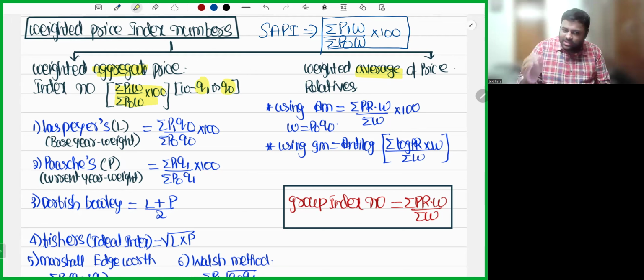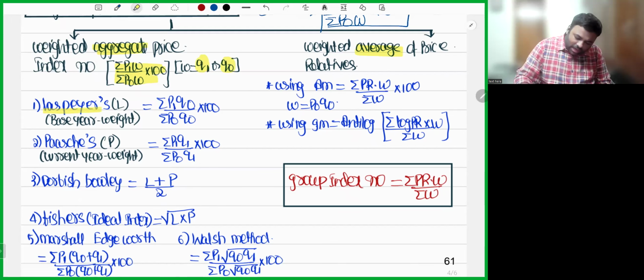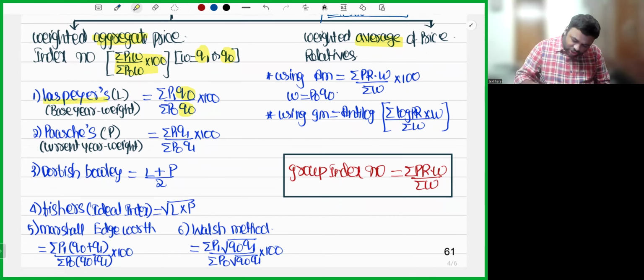My dear friends, in this case, there are several statisticians who have given their own opinion. Laspeyres says that you will assign base year quantity. So Laspeyres formula is summation of P1 Q0 by summation of P0 Q0. Paasche says you will assign current year quantity, summation of P1 Q1 by summation of P0 Q1. So Laspeyres and Paasche started fighting. Laspeyres is saying base year, Paasche is saying current year.